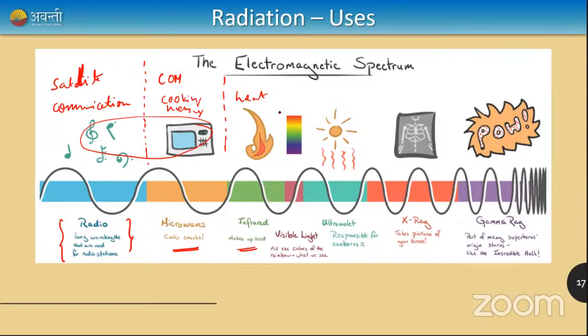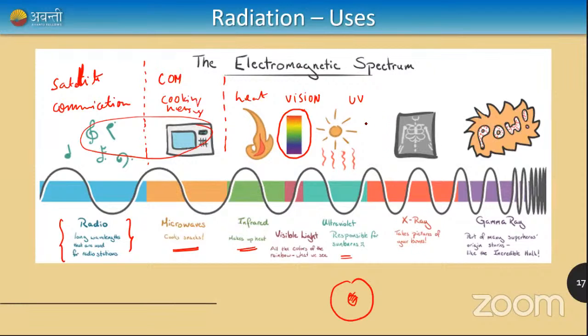After heating an object, the next spectrum we get is the visible light spectrum, which enables us to see. This is where our vision comes from, from electromagnetic radiation of visible light. If I move to the other end of visible light, from the red side to the violet side, I get ultraviolet rays. Ultraviolet rays are very harmful for bodies. If you get exposed for a longer time, it will cause sunburns, and it can cause cancer also. That is why the ozone layer protects our Earth from ultraviolet rays, and that is why we can stand outside for a longer time. Otherwise, we could not stand outside in the very hot sun.